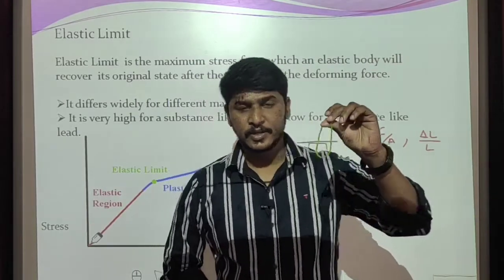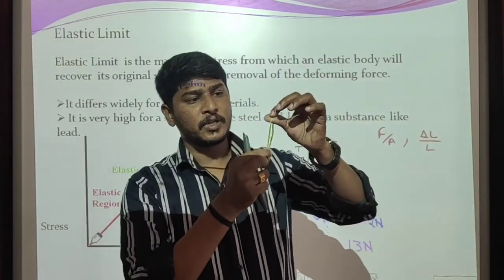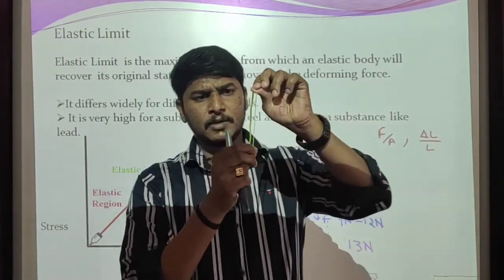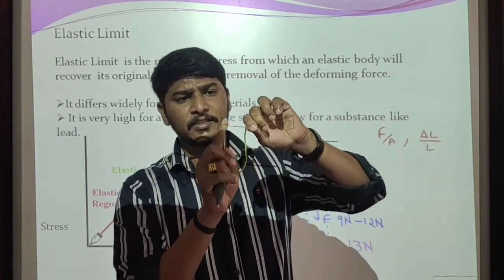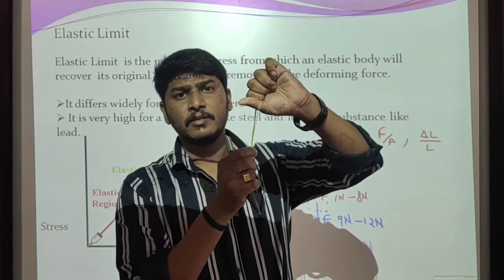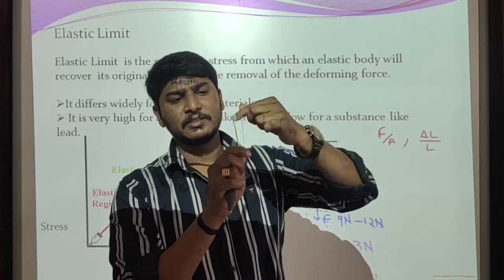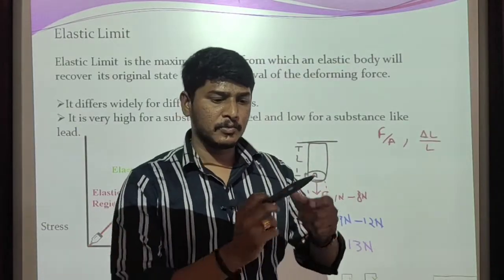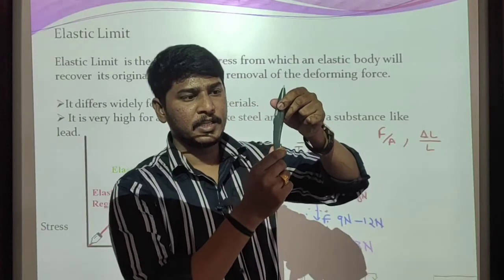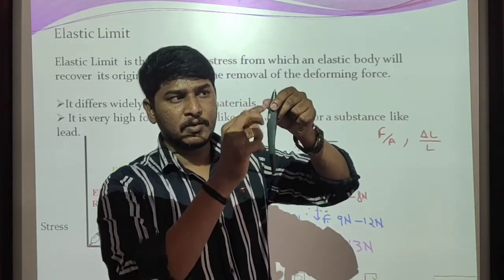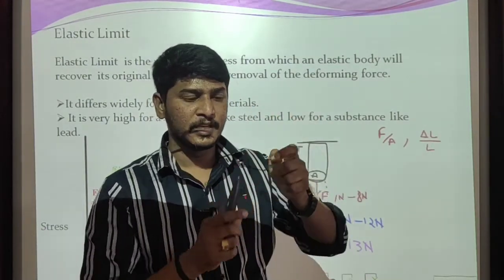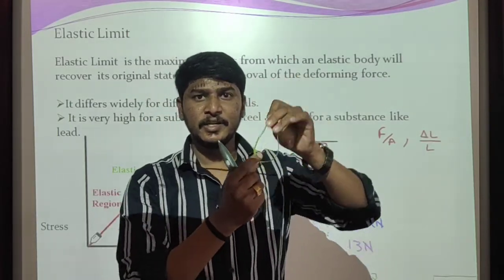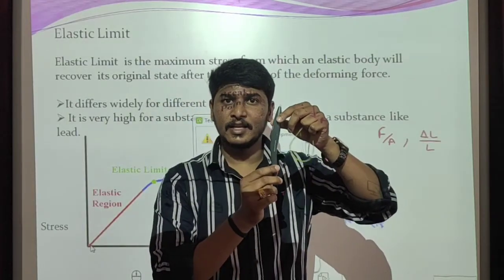Here you can see that I have taken a rubber band. Let us suppose I apply some amount of force here. If I apply a greater force, this rubber band will break into two parts. If I apply the same amount of force to this other object, there is no change in its original size and shape, that is, the rubber band has a lesser elastic limit and this object has a greater elastic limit.